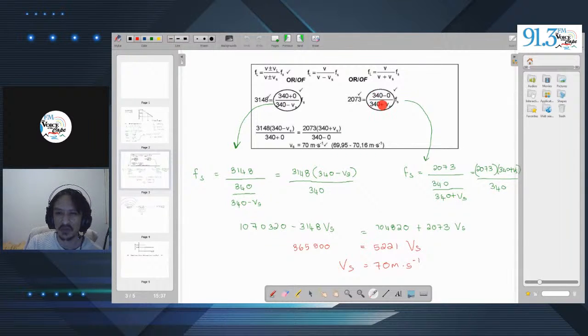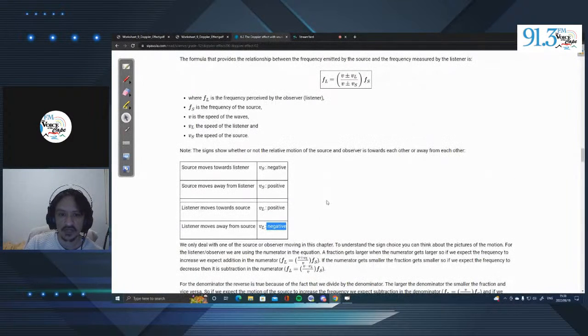So it can be a little complicated. You need to remember that. If you look over here, they tell us: source moves towards listener, negative. Source moves away from listener, positive. Listener moves towards source, positive. Listener moves away from source, negative. So it depends on the perspective you are looking at, whether we're going negative, positive, or positive, negative. Okay?